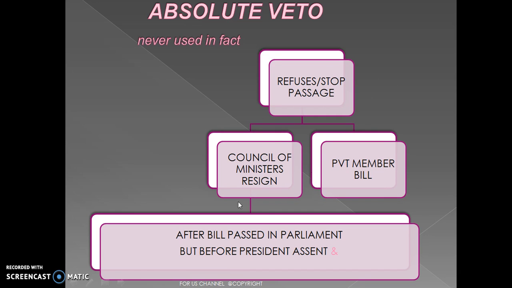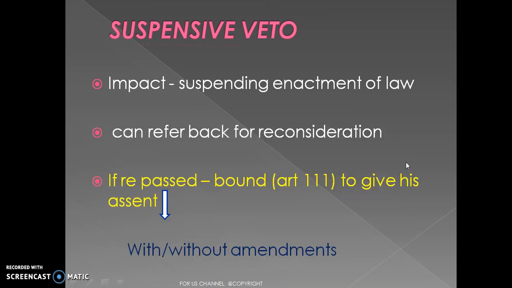The other case is when a bill is passed in the parliament by council of ministers. After passing the bill, they resign before the president gives his assent. In this case, also, he can use this absolute veto. In fact, it is never used. A new cabinet usually advises the president to reject the bill.